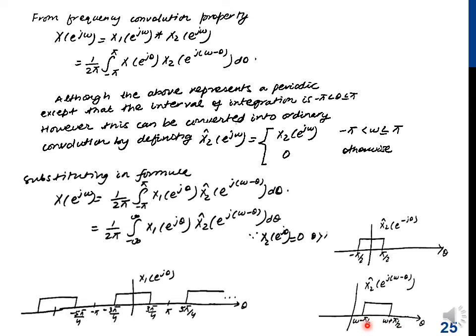Generally, whenever I draw this function, e^{j(ω−θ)} or t minus tau, I always used to draw it on the left side of the axis. This time I wanted to draw it on the right side of the axis. So now we are going to convolve this X1 of e^{jθ} by this X2 cap of e^{j(ω−θ)}.